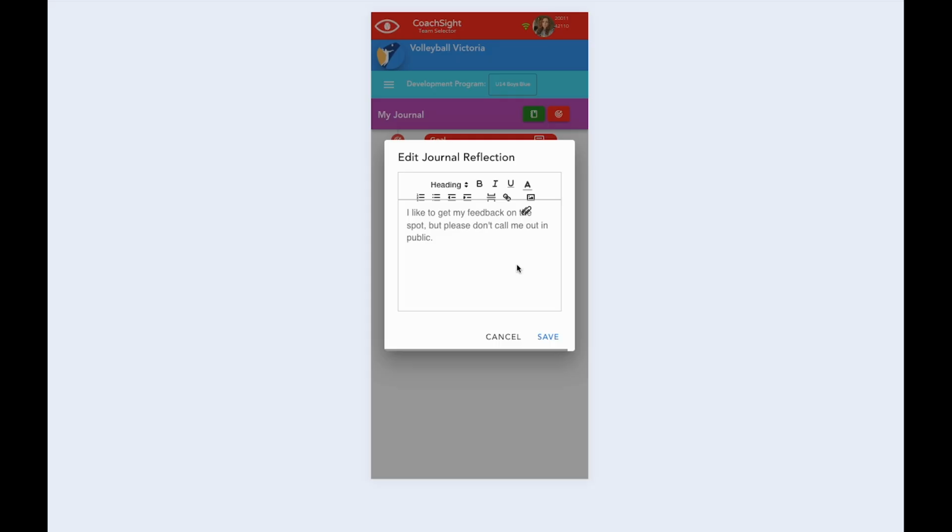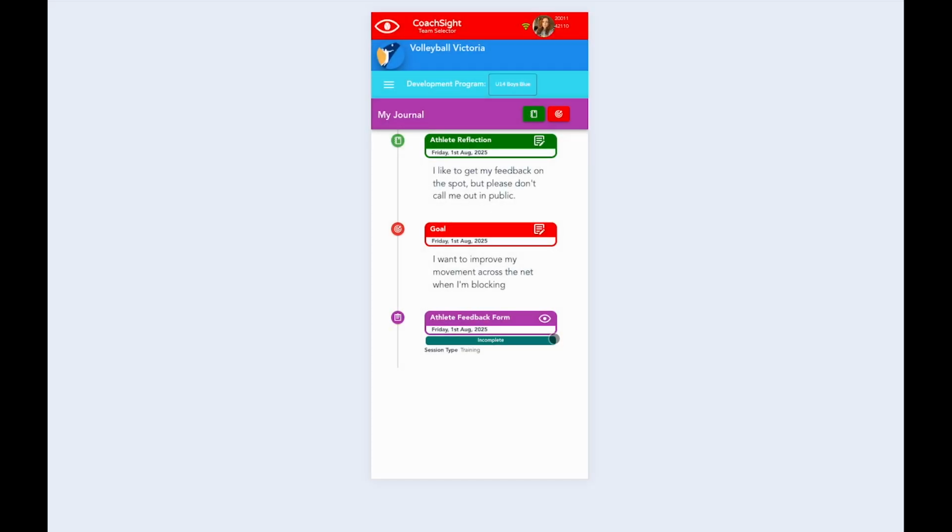Okay, so let's save that. Now we'll be able to see that there's a goal, and there's also a reflection that's been recorded on your timeline.